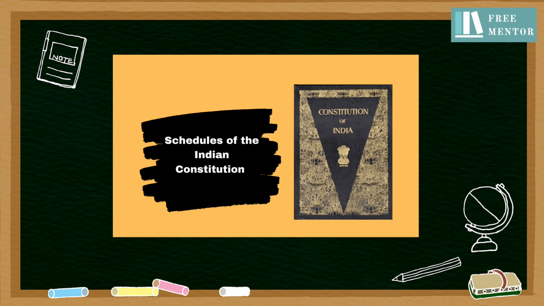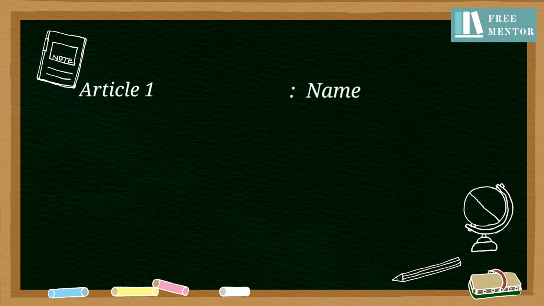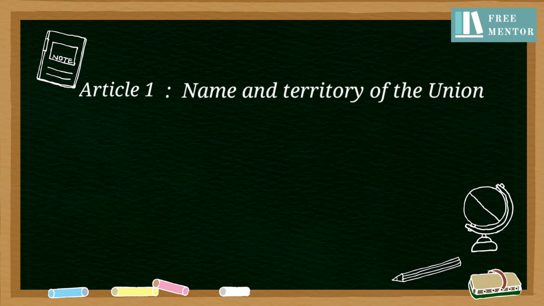Remember the term, schedules. Schedules contain all those things in detail which couldn't be covered in the articles. Let's have an example. Article 1 of our constitution talks about the name and territory of the union. But it doesn't have the whole long list of the territories. Then where are those? All those things are mentioned in the schedule 1.